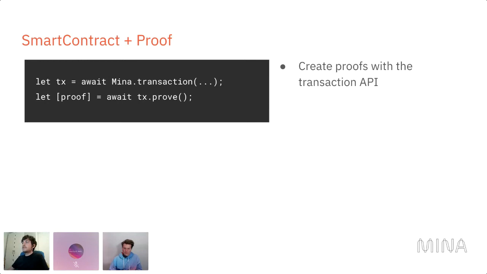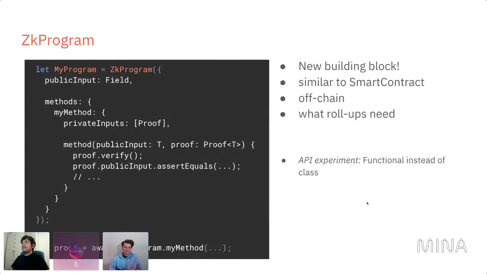And so you can have multiple accounts interacting in one transaction, and some of them will create proofs and some will not. And if one of them creates no proof, then the object in the list will be undefined, and otherwise it will be a proof. So the most typical case is you create just one proof by calling just one method. Okay. So that was the smart contract side.